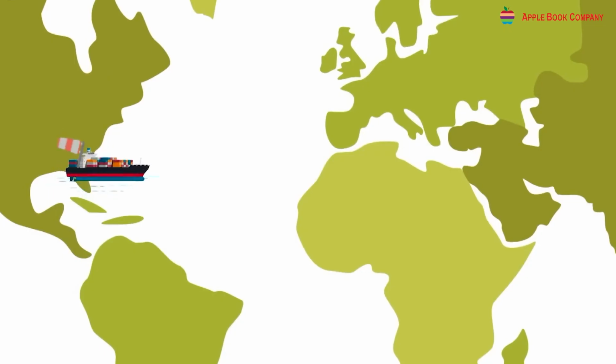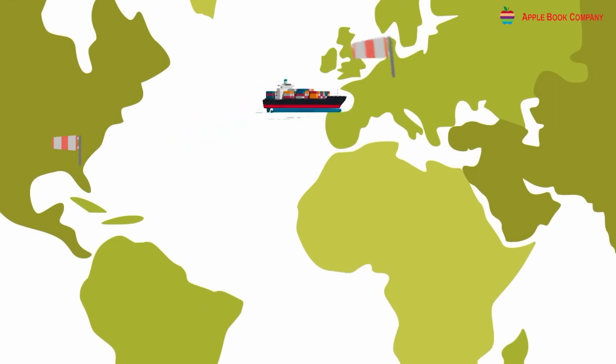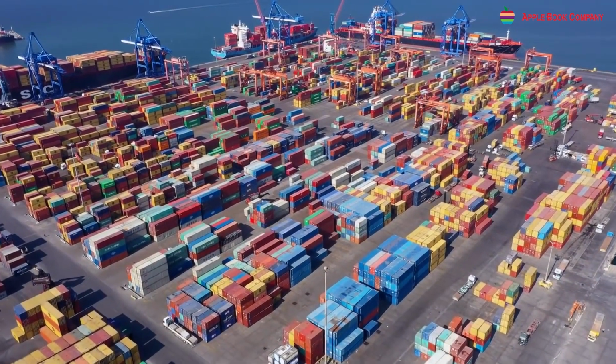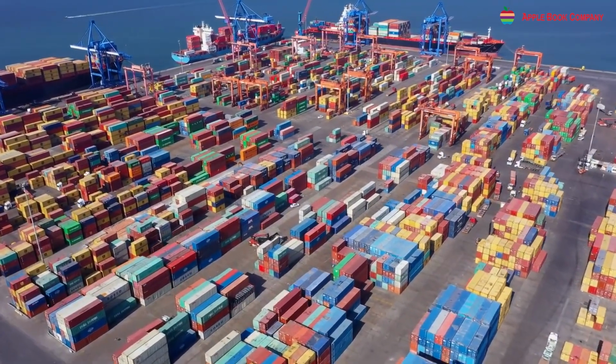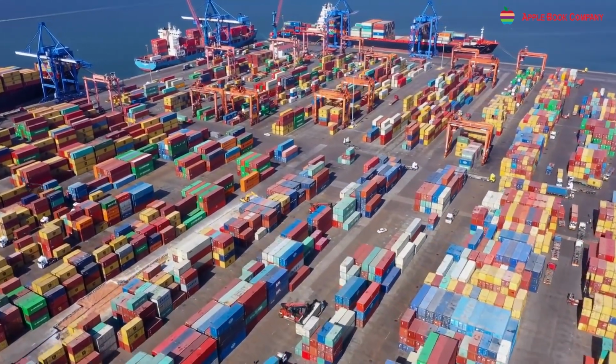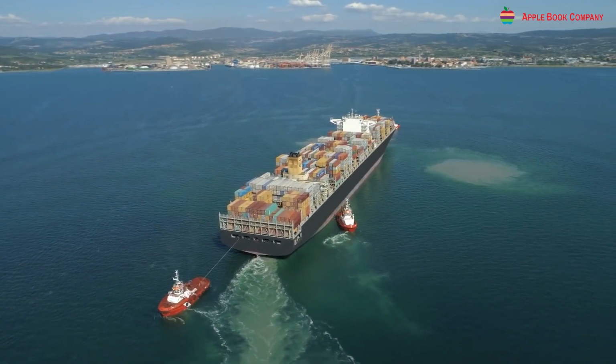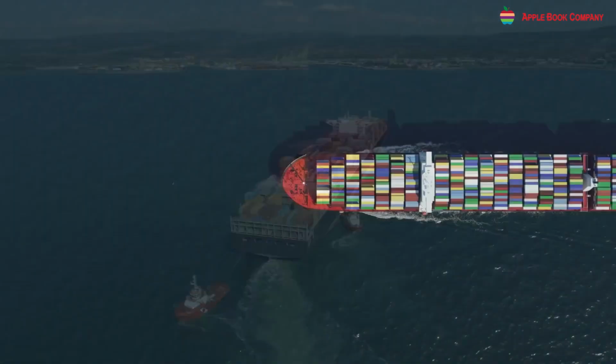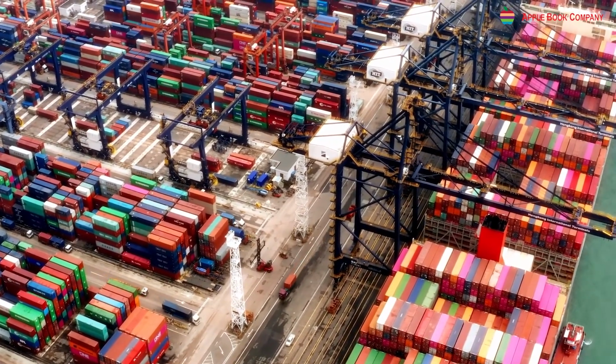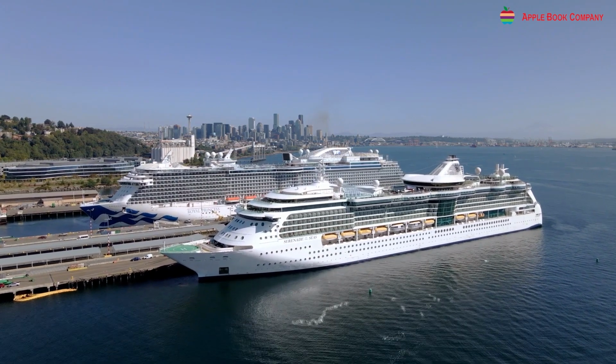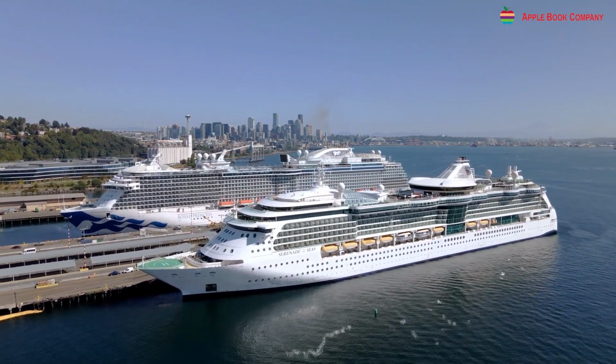Waterways. Port cities connect countries through the docking of ships and the exchange of imported and exported goods. Ports are located along rivers or seas. They accommodate ships, oil tankers, refrigerated ships, and cruise ships for transporting passengers.